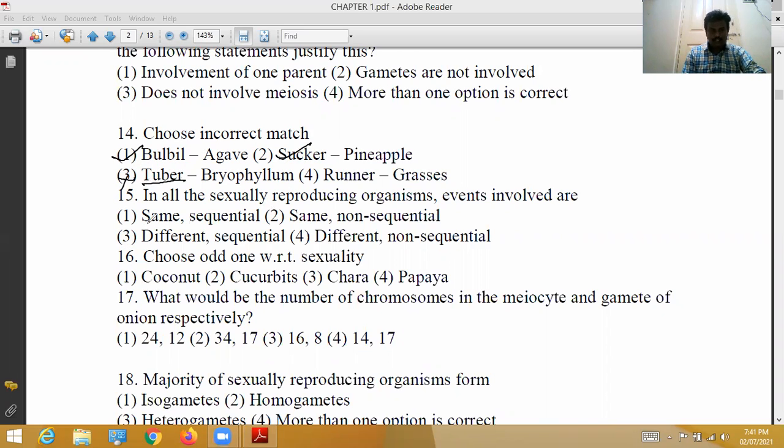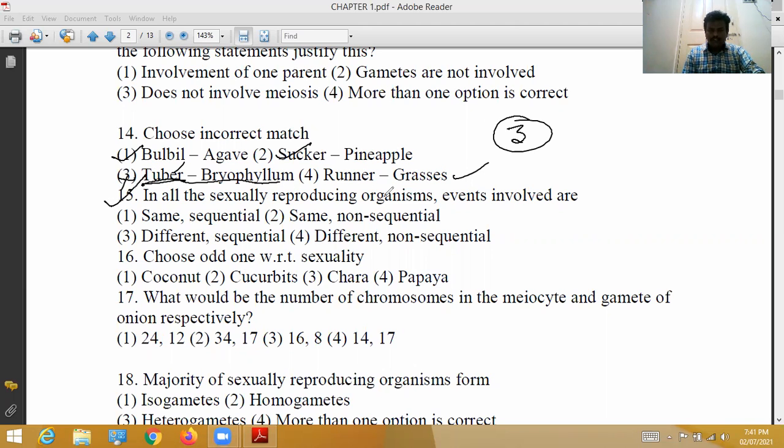Tuber is potato. Potato is multiplied by tubers. Bryophyllum is multiplied by leafy buds. So the incorrect match is the third option. Runner, grasses: first, second, fourth are correct. Third option is incorrect. So for the 14th question, the correct option is the third.